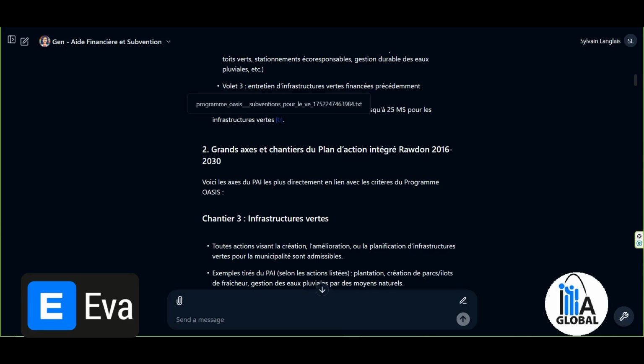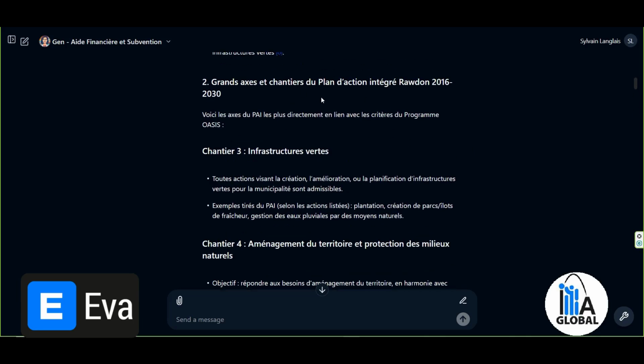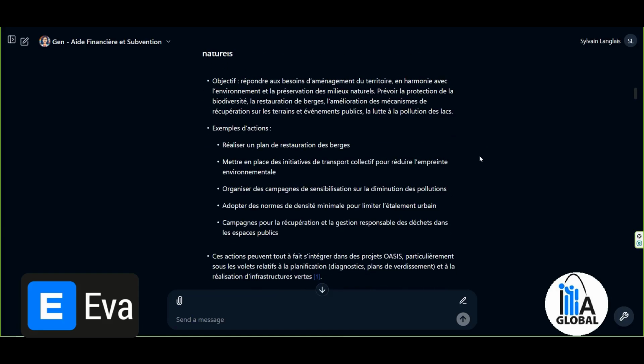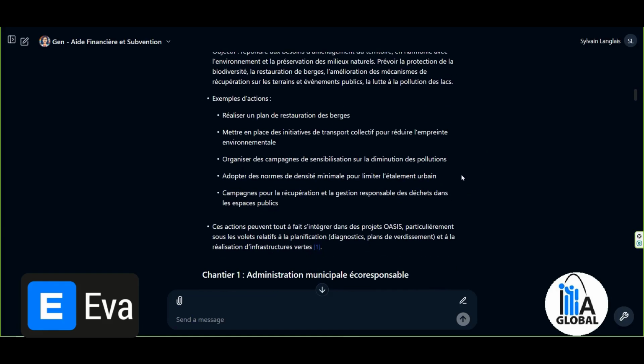Here it gives me the source, so it comes from the OASIS program, a grant for greening. So we have the source of the document it consulted to generate its response. The main areas, so we can see them. Here we're in Radon's strategic planning. It makes the connection with the PAI, so the Green Infrastructure Project, and Project 4 Development. So it clearly understood the strategic planning.